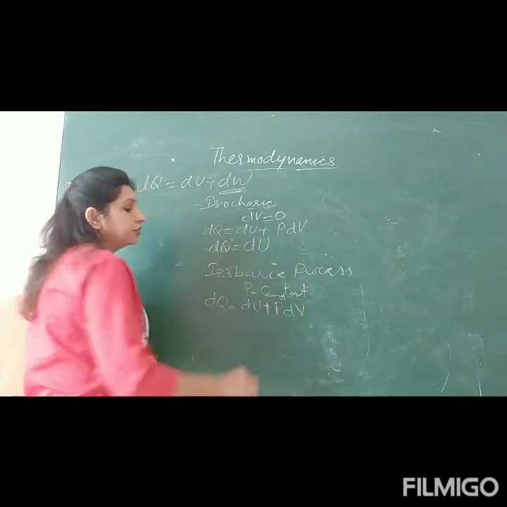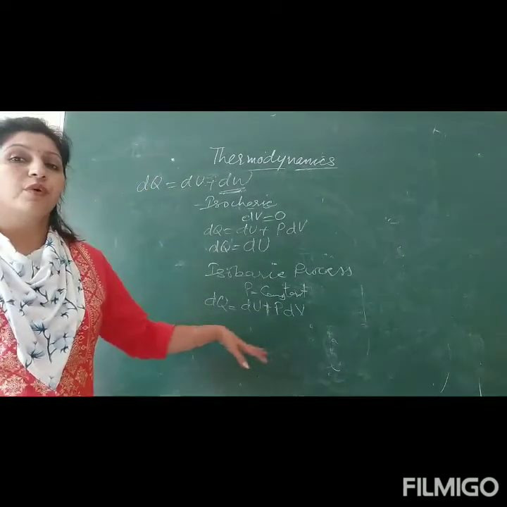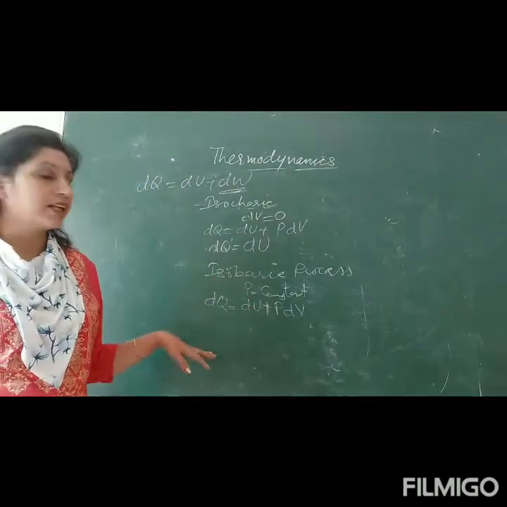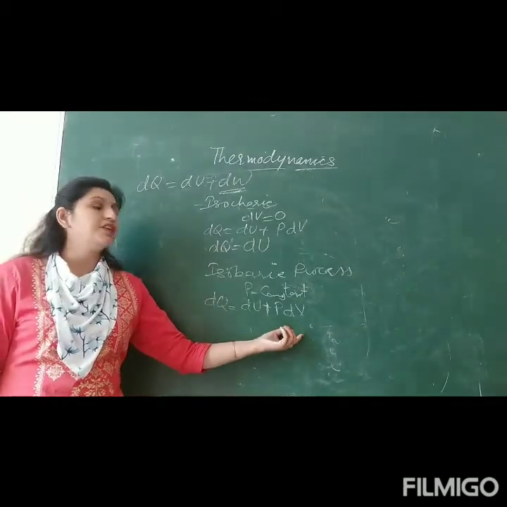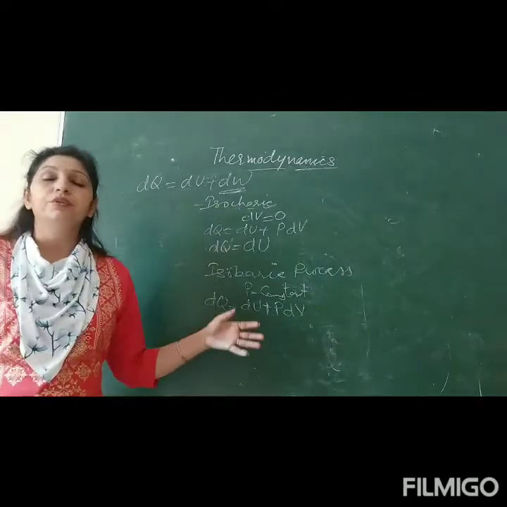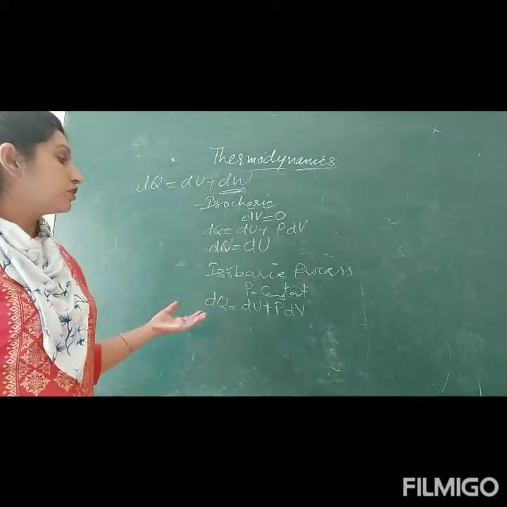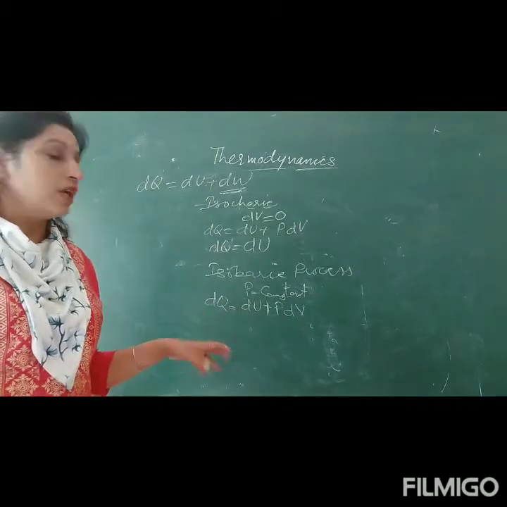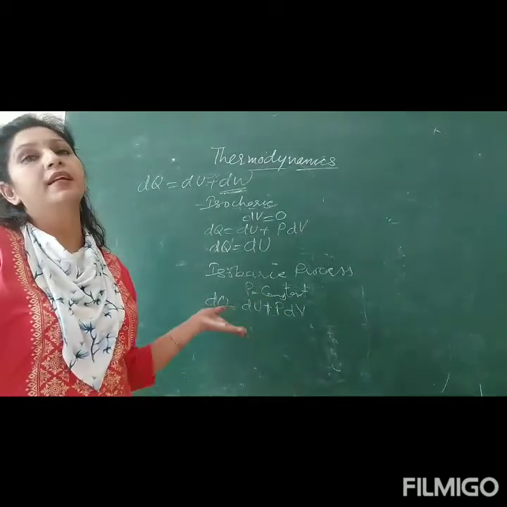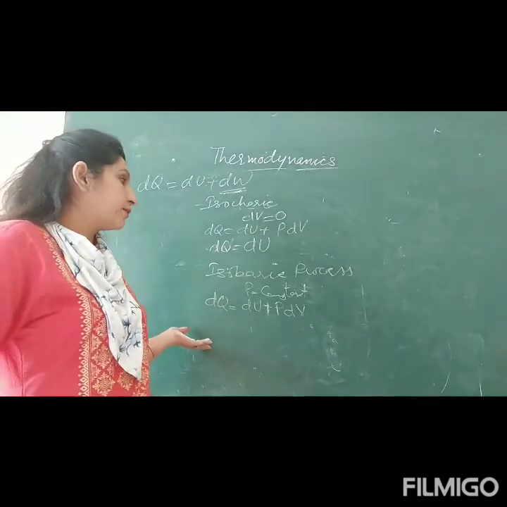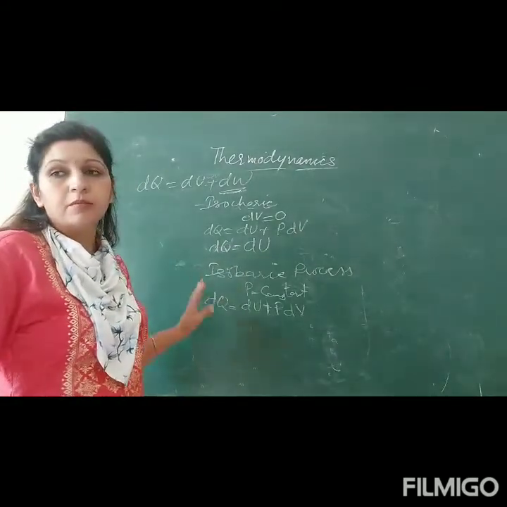Now it depends what kind of change in volume there is, large or small, and accordingly it varies. For example, during boiling there is lots of change in volume, dV will be quite large, but in case of melting, dV is very small, so we can take dV as 0 in that case. Okay, so this is your isobaric process.